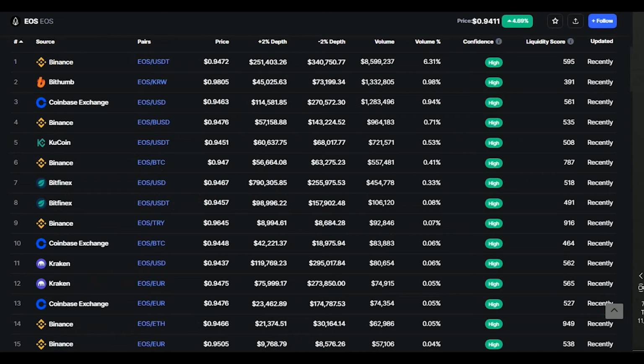So guys, where can we get the EOS token? We can get our EOS token on Binance, Bitget, Coinbase Exchange, Kucoin, Bitfinex, Kraken, and any other exchange you get your favorite altcoins.